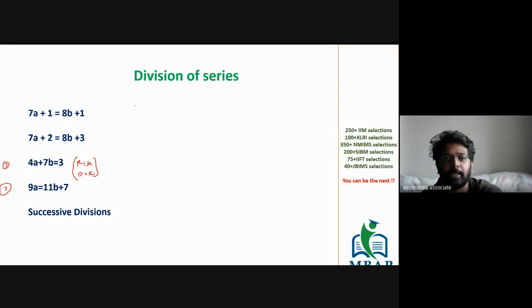Type 3, where nothing is common: 9a is equal to 11b plus 7. Let's say the question is 9a is equal to 11b plus 7. How many such numbers are possible where a and b are less than 1000?